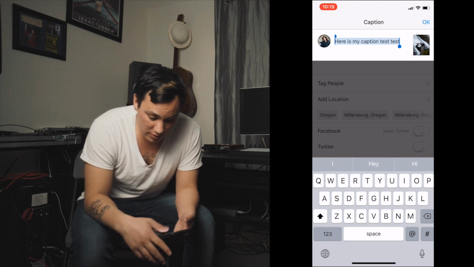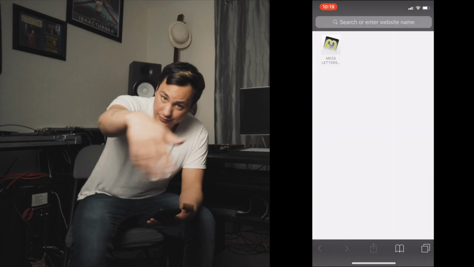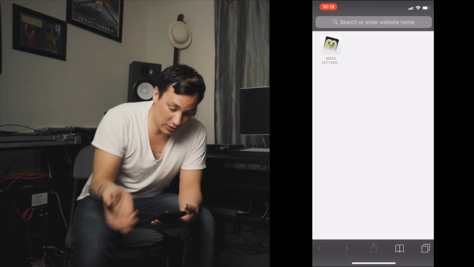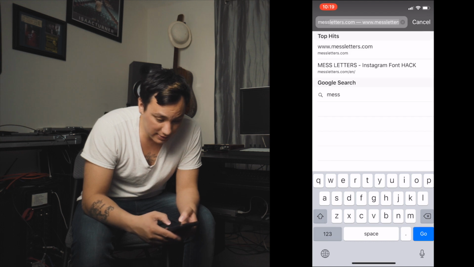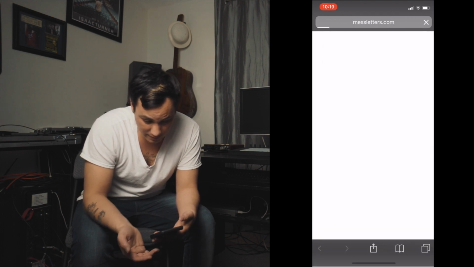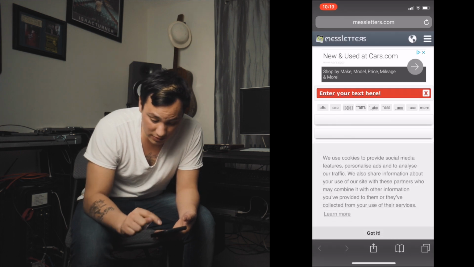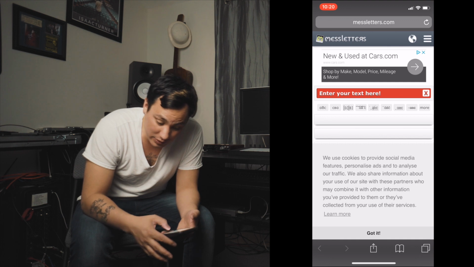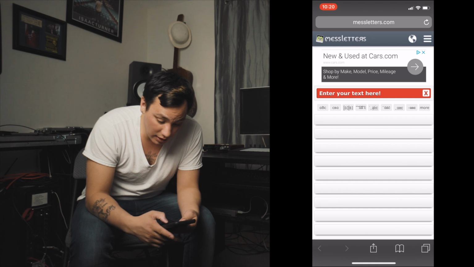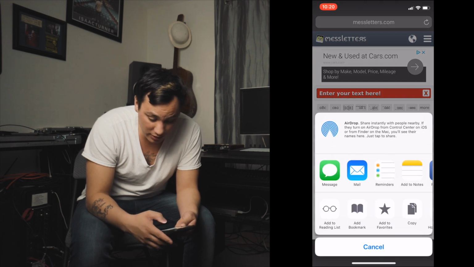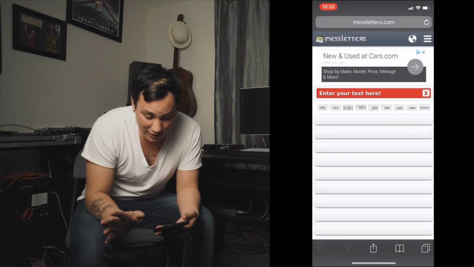So now you're gonna leave that. You're gonna go to Safari, or if you're on Android, whatever it's called. Now you just want to go up here and go to messletters. It's not an app, but it's like a website you can go to do this. It's going to use cookies, so you hit got it. If I were you, I would save it in your bookmarks. You just hit this little arrow right here and add bookmark. I already did all that.